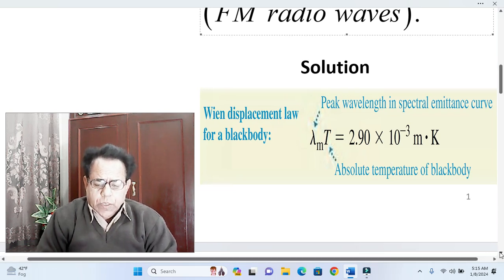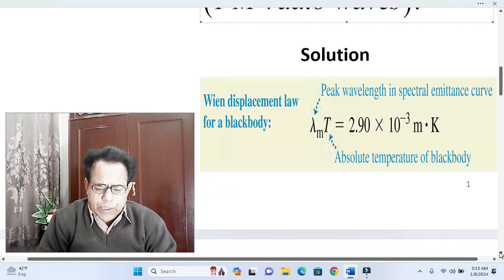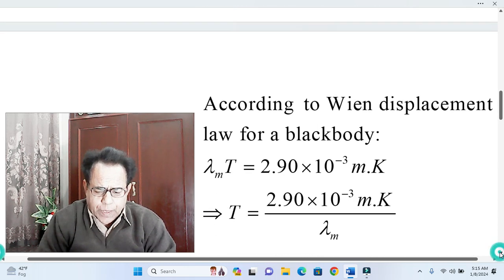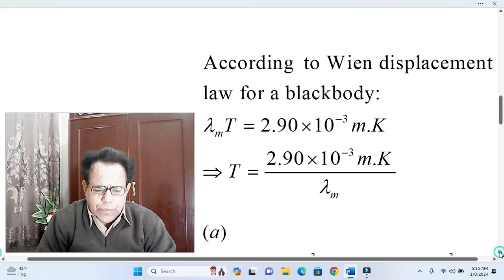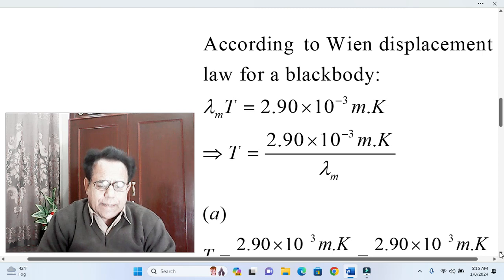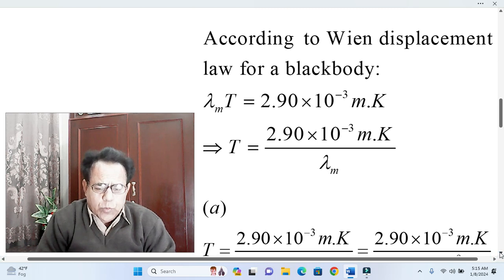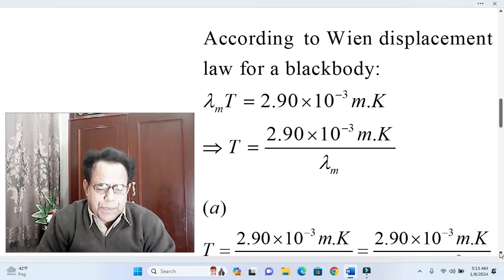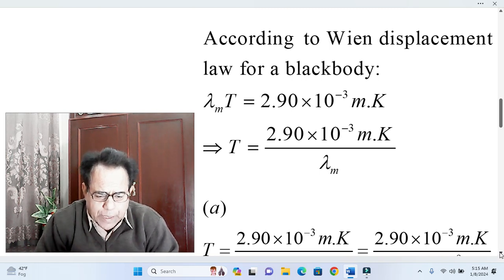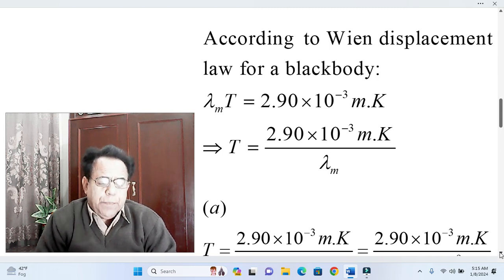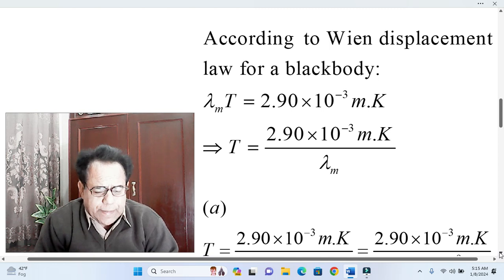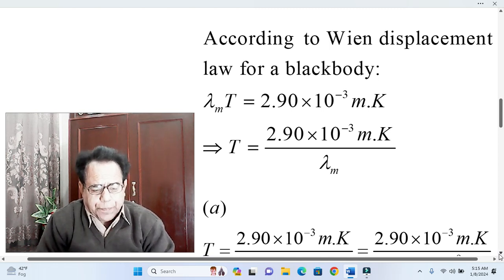So, dear students, we will use this formula to solve our problem. Quite simply, after putting in the values, we will get our three answers one by one. According to Wien displacement law for a black body, lambda m, that is maximum wavelength or peak wavelength, into the temperature of the black body is equal to 2.90 millimeter Kelvin, or 2.90 into 10 raised to the power minus 3 meter Kelvin.